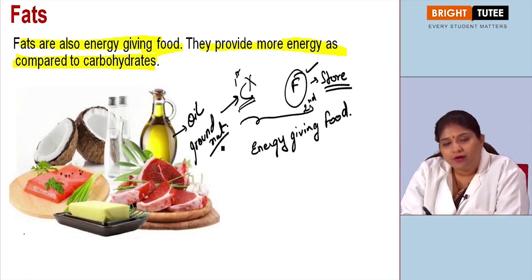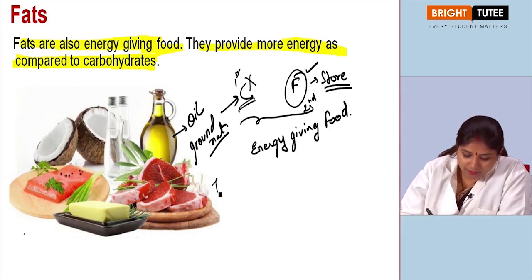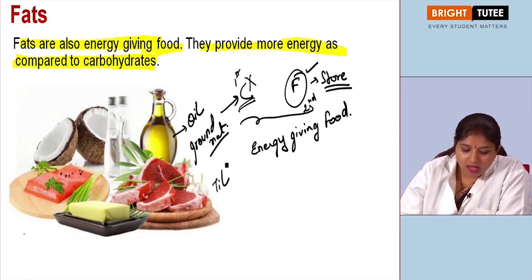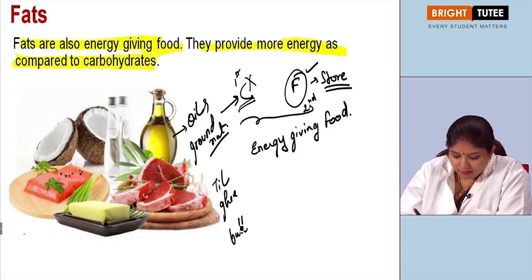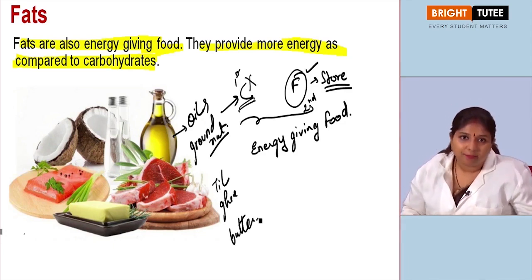Groundnut is also there, groundnut is again rich in protein as well. Then you have different oils, like til, for example. So oils and ghee, butter, all these are examples of the food material which contain fats in them.